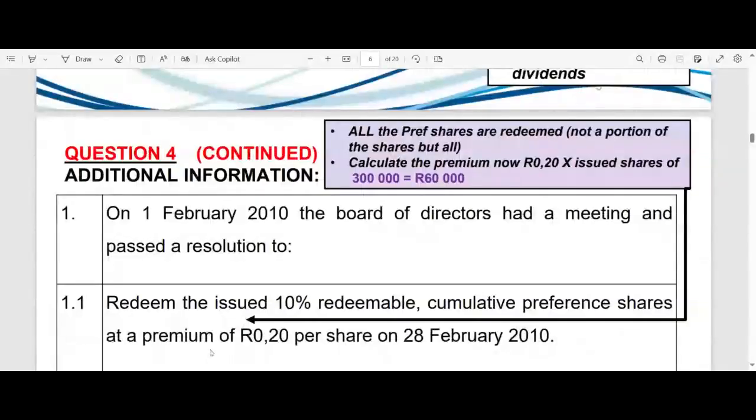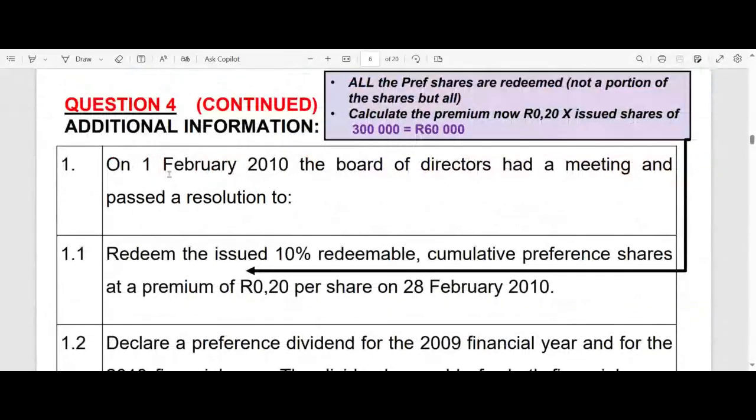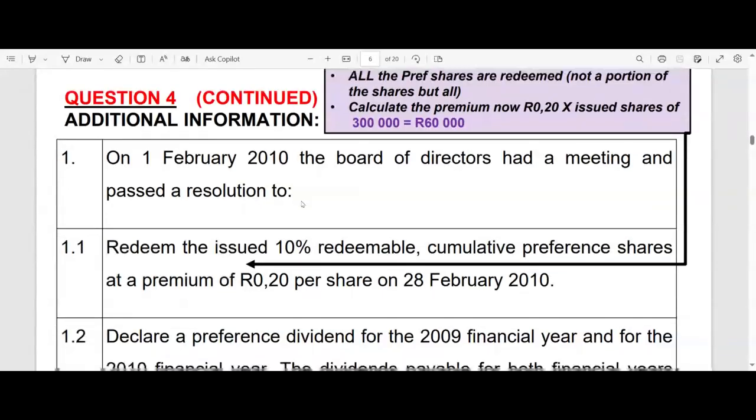So then they provide us with the additional information. They say on the 1st of February 2010, so this is now the first day of the last month. That pops into your mind now, right? The first day of the last month of the current financial year. The board of directors had a meeting and passed a resolution. In other words, they made a decision, it's in the minutes, to do what?